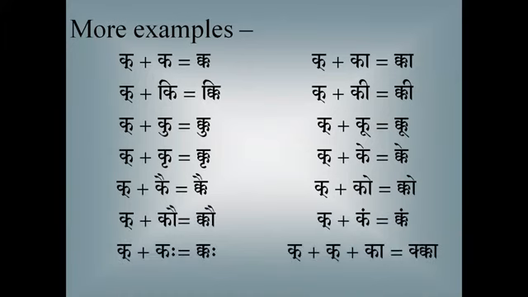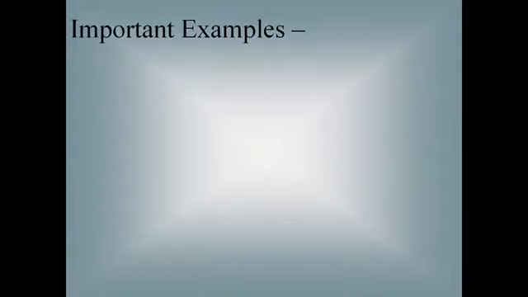Kakara plus kai, kai. Kakara plus ko, ko. Kakara plus kau, kau. Kakara plus kam, kham. Kakara plus kaha, kaha. Kakara plus ka, ka. So any possibility, you can see that any letter, any number also of consonant can follow. So this is to show that.